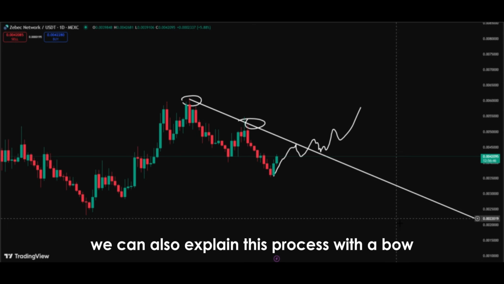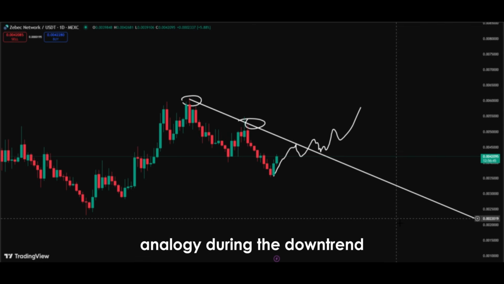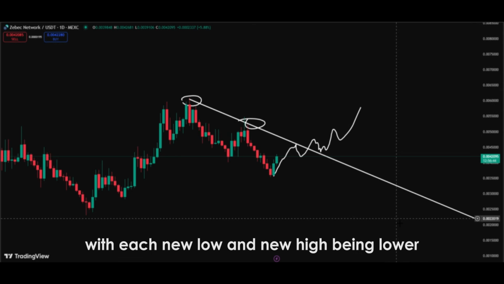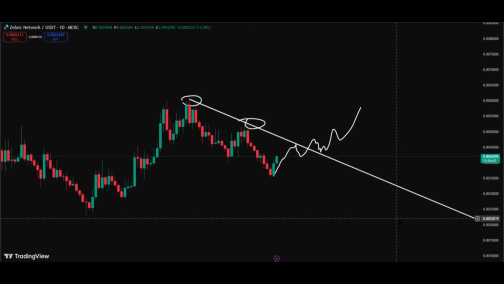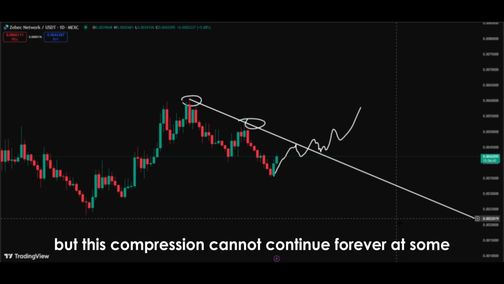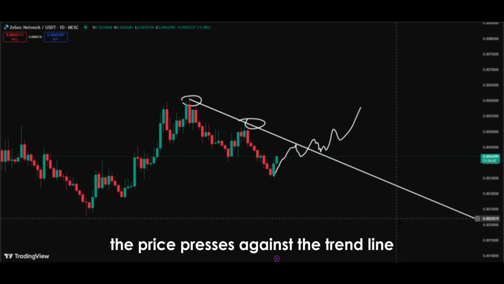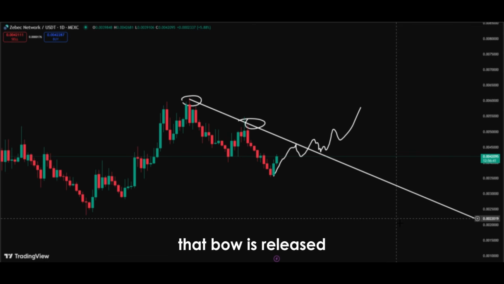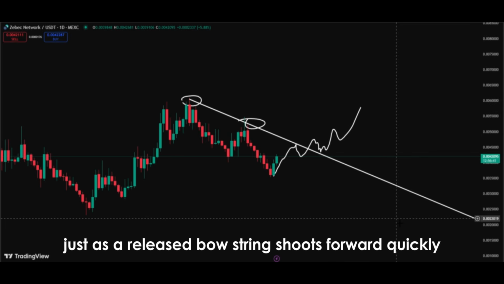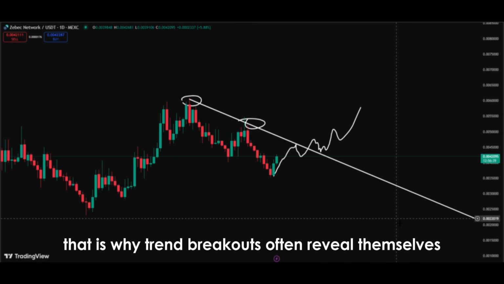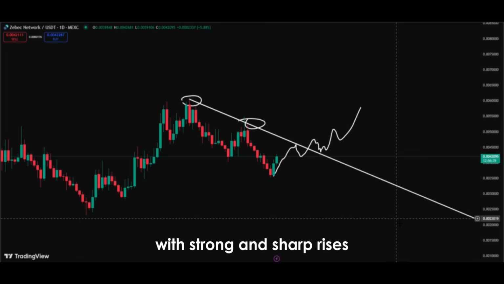We can also explain this process with a bow analogy. During the downtrend, the price is like a bow being pushed downward. With each new low and new high being lower, the price keeps getting compressed. But this compression cannot continue forever. At some point, buyers step in, the price presses against the trend line, and when the breakout occurs, that bow is released. Just as a released bowstring shoots forward quickly, the price also makes a rapid upward move. That is why trend breakouts often reveal themselves with strong and sharp rises.